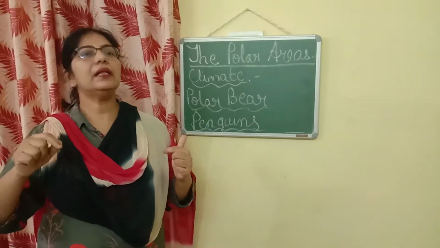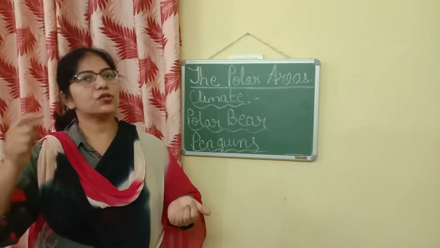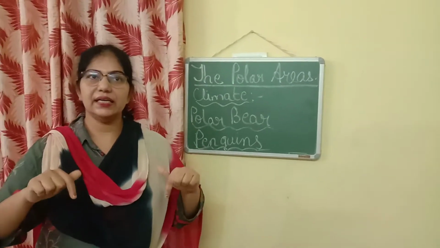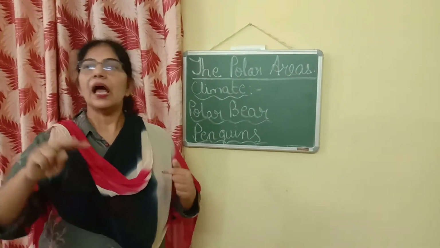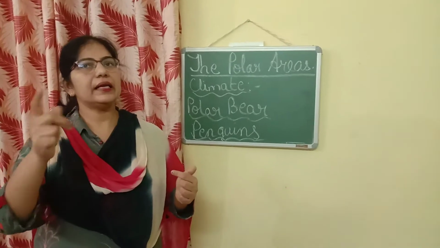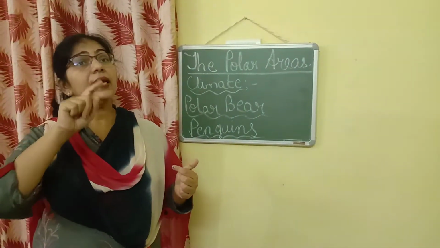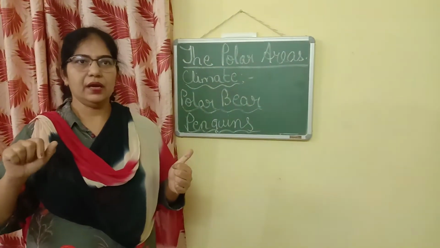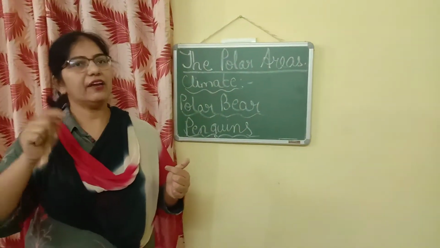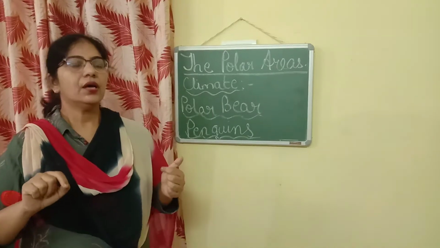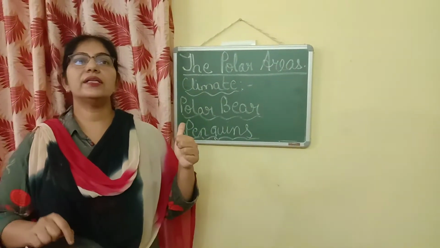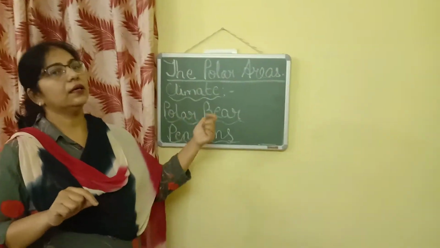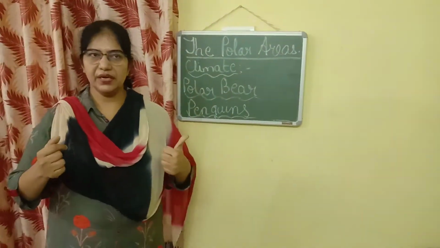The animal that is hunting is called a predator, and the animal that is being hunted is called a prey. I'll give you an example of a lion and a deer. So here lion is the predator and deer is the prey, because lion is hunting for deer. So firstly, the white fur protects the polar bear from its enemies.